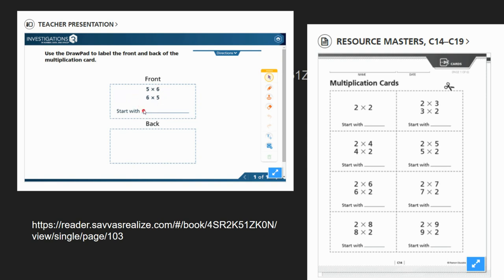I'm going to start with 5 times 5 over here because I know 5 times 5 is 25. And this is 6 5s. So all I need to do is add one more 5. So 6 times 5 is 30 because 25 plus 5 is 30. Now on the back, I might write my answer if I had cards.